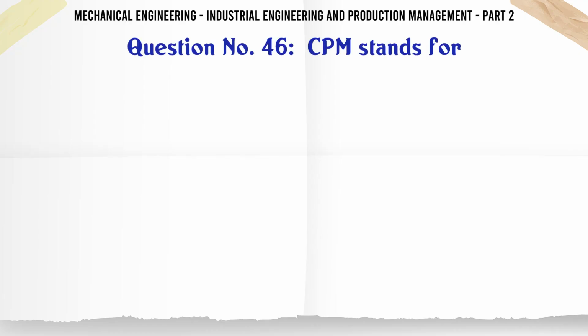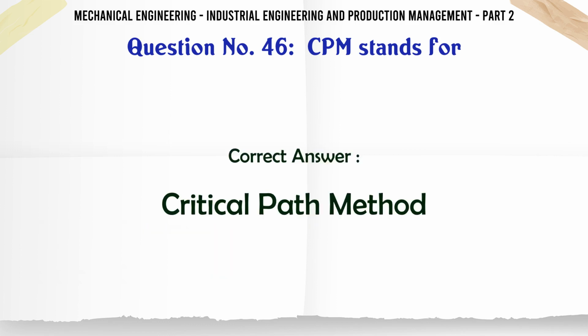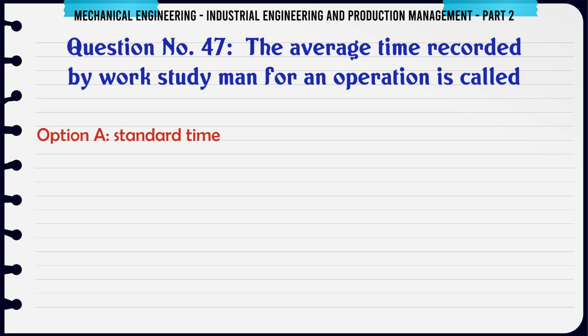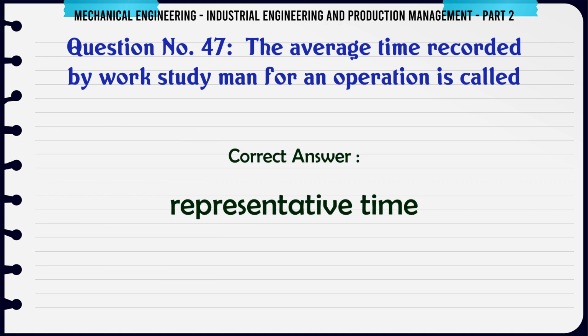CPM stands for A. Combined process method, B. Critical path method, C. Common planning method, D. Critical process method. The correct answer is critical path method. The average time recorded by work study man for an operation is called A. Standard time, B. Normal time, C. Representative time, D. None of these. The correct answer is representative time.